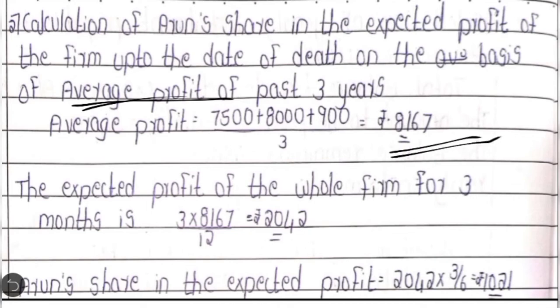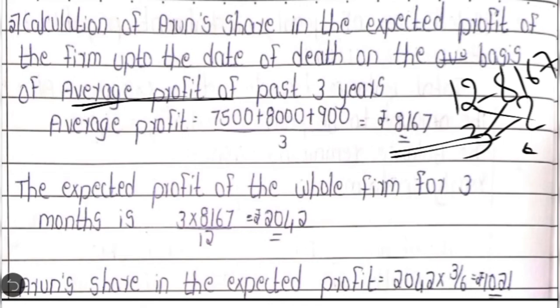The average profit comes to 8167. Average profit is nothing but, on an average, what is the annual profit. When I say annual, it is for 12 months. So for 12 months, the profit is 8167. What is the profit for 3 months, for which period he lived as a partner in the firm? Okay, so this profit comes to 2042.